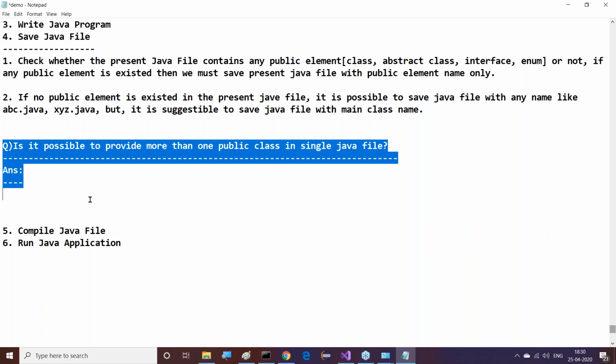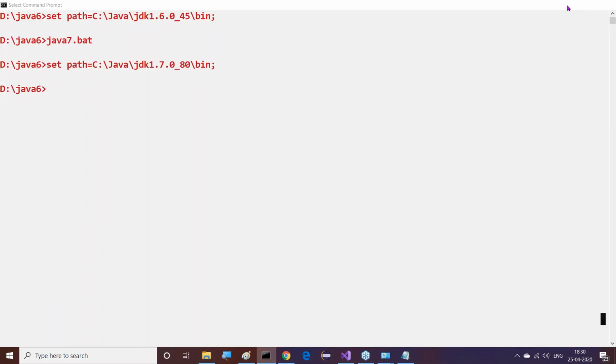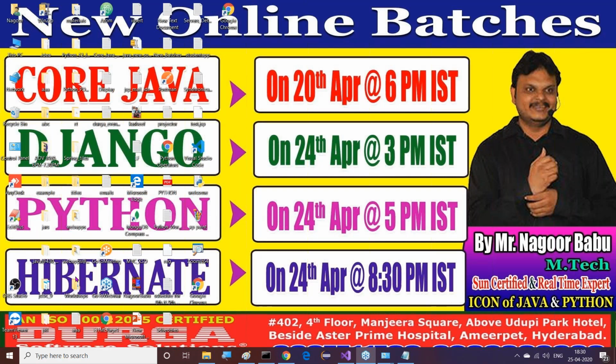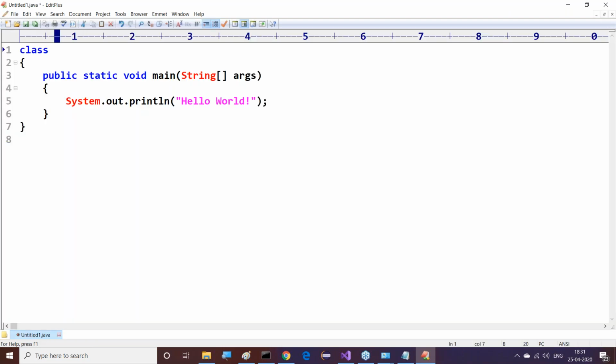Now, I am giving clarity on all these points. Whether the answer is yes or no, I will decide later. First of all, let me show all these points clearly through the programming part. Let me check this. Now here I want to open File, New, Java. All of you observe this clearly.